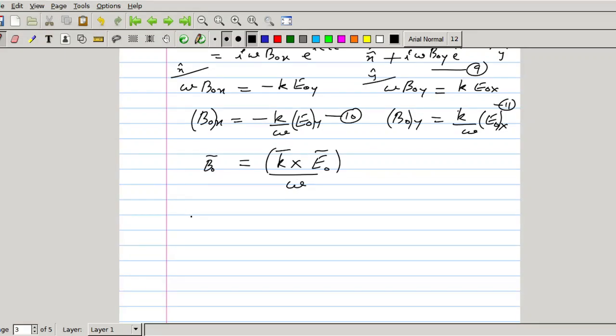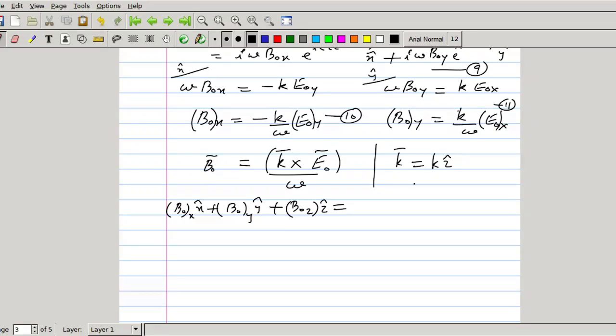Vector B0, when you split this into three components, you will have B0x x cap plus B0y y cap plus B0z z cap is equal to K. What is K here? Vector K has magnitude K into z cap. Here the propagation is along z direction, so vector K is K z cap.